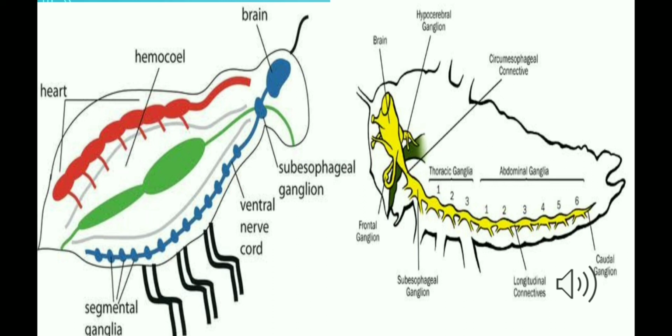Here is the picture depicting the nervous system of insects. The picture on the left-hand side clearly shows the supraesophageal ganglion or the brain on the dorsal side of the insect body. Then it is connected to the ventral nerve cord. Plus we can also see the segmental ganglia and how they are located on each segment of the insect body. So in general, we can say that the central nervous system of an insect is ladder-like in appearance.